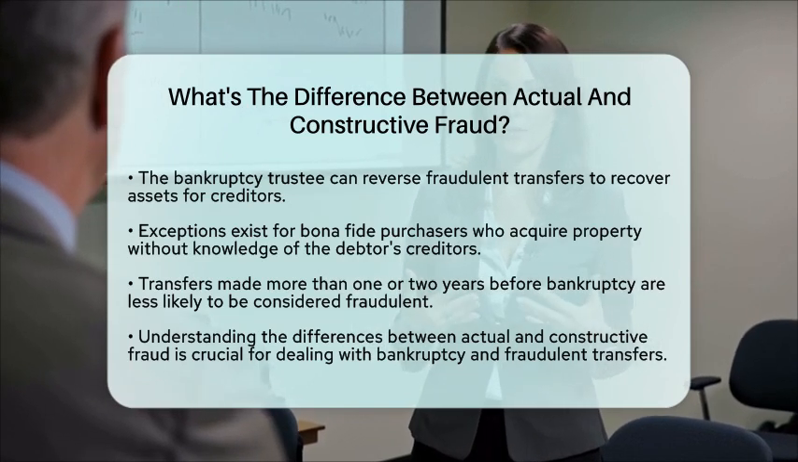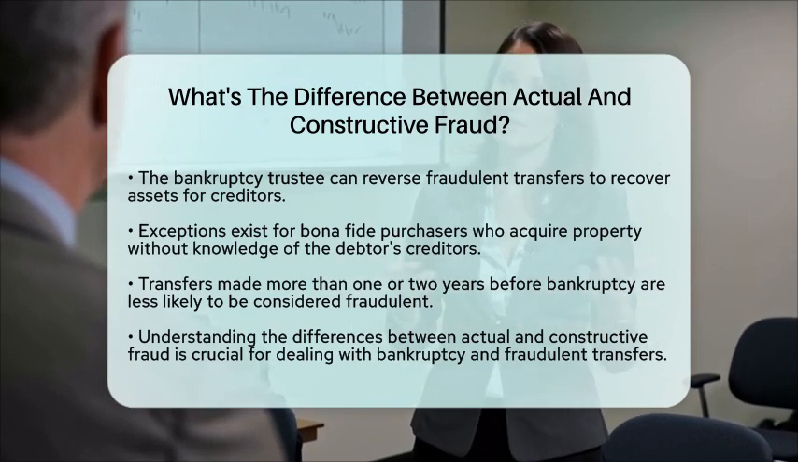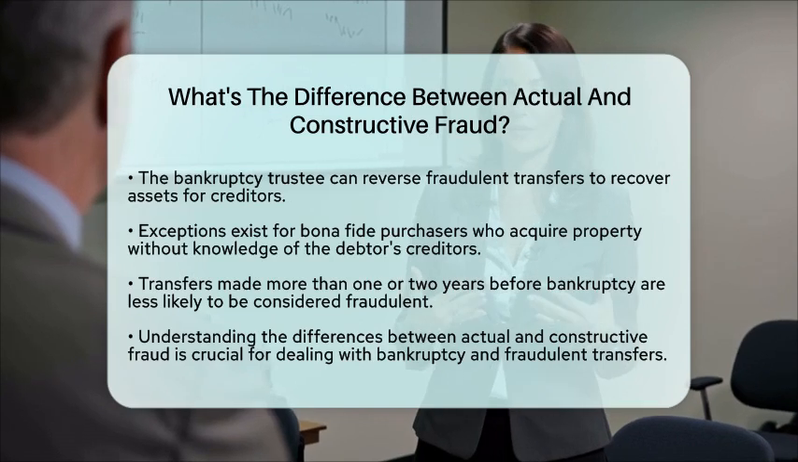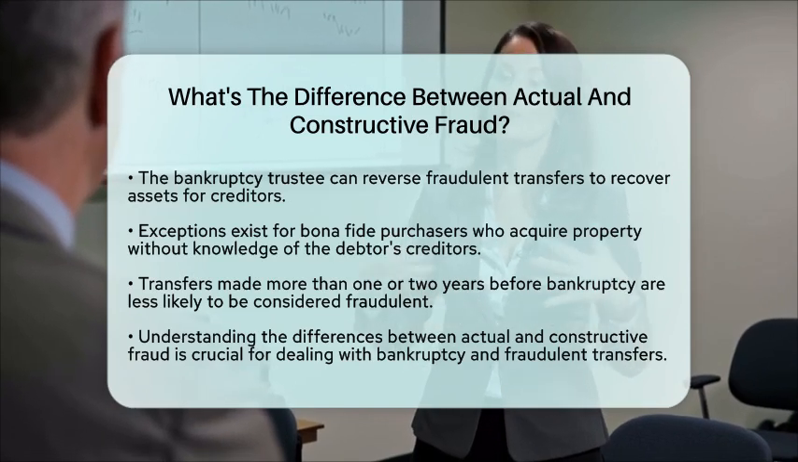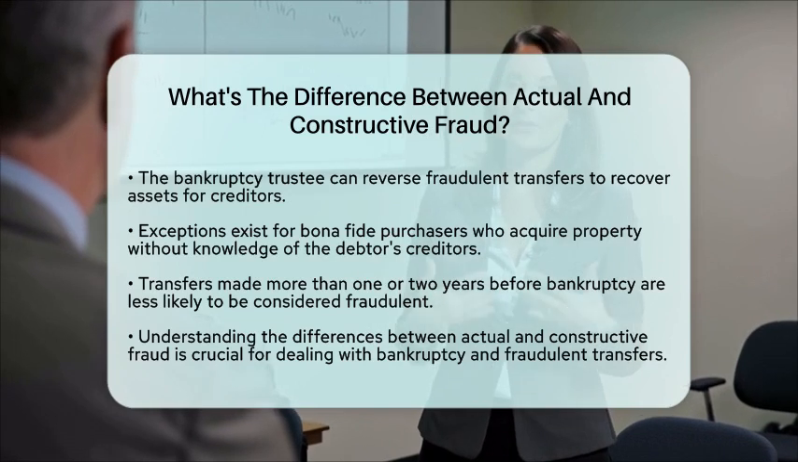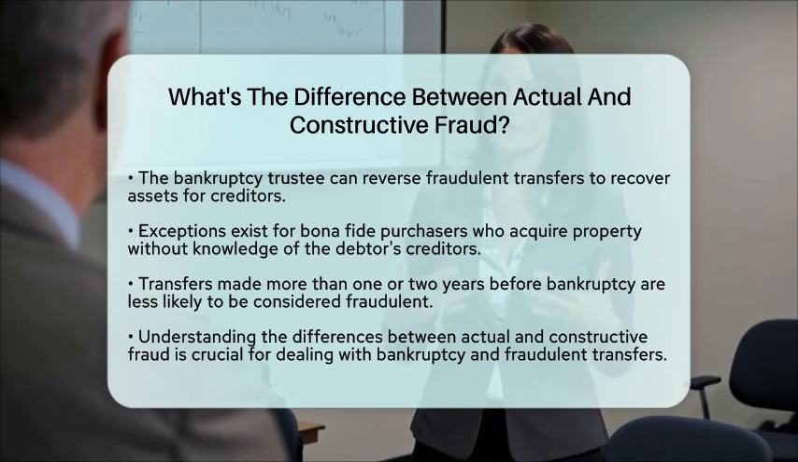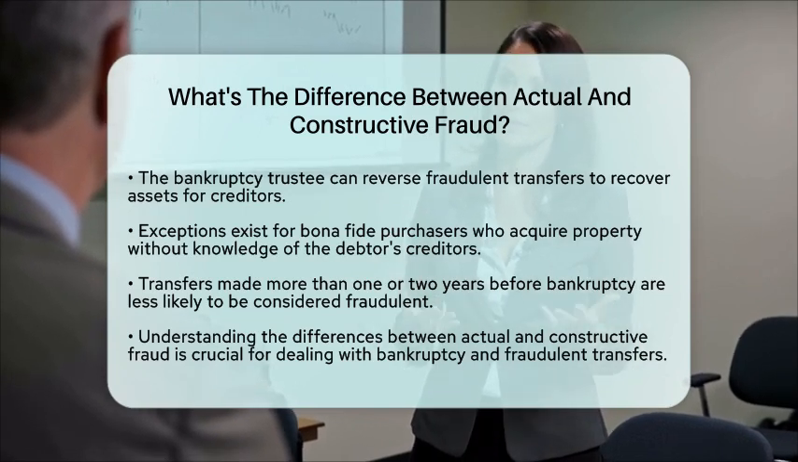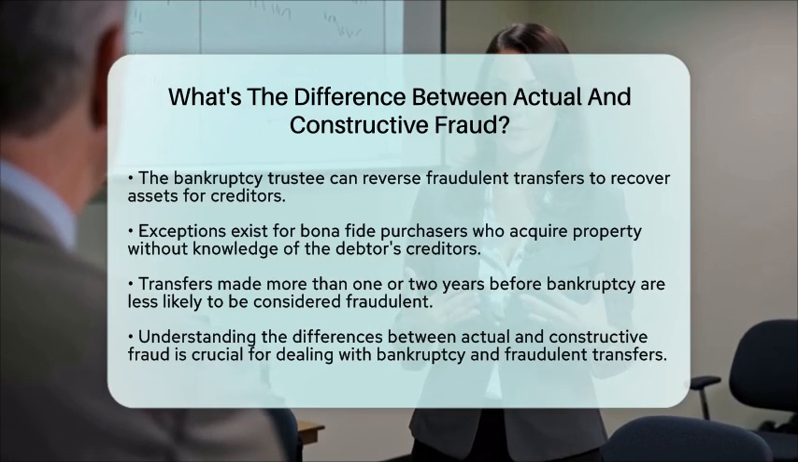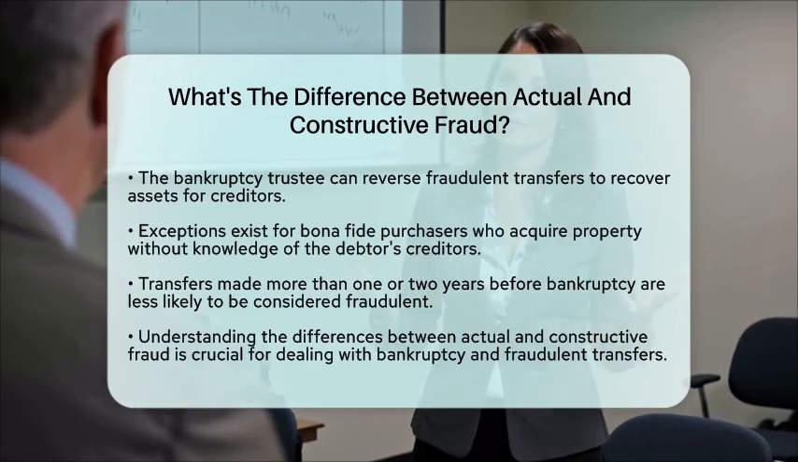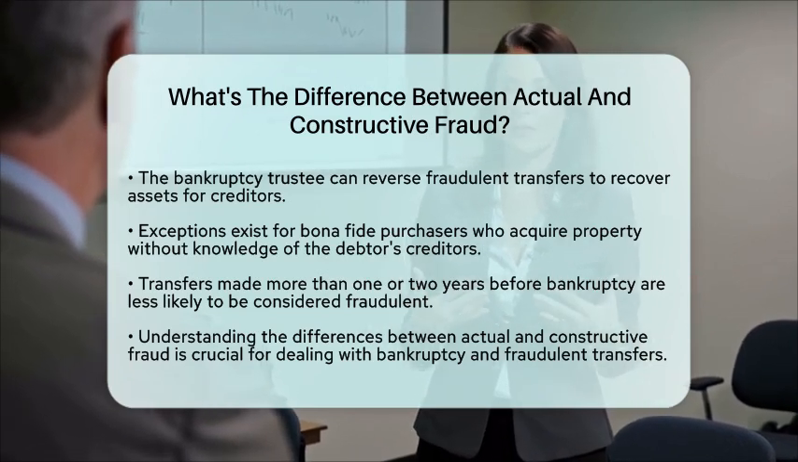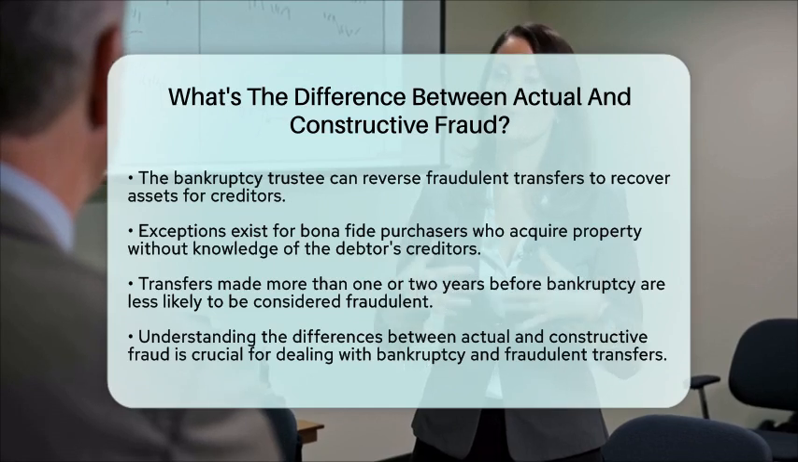In summary, actual fraud requires showing the debtor's intent to deceive, while constructive fraud focuses on the fairness of the transfer and its impact on the debtor's financial situation. Both types of fraud allow the bankruptcy trustee to recover assets for creditors, making it vital to understand these differences when dealing with bankruptcy and fraudulent transfers.